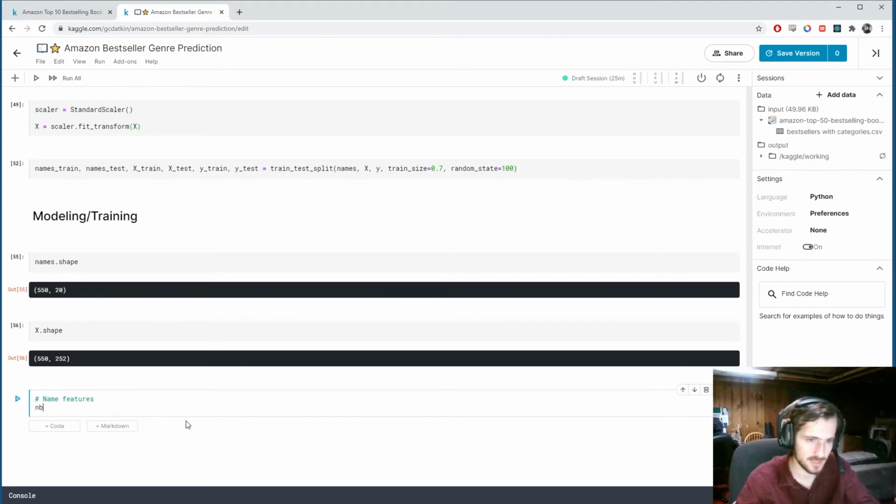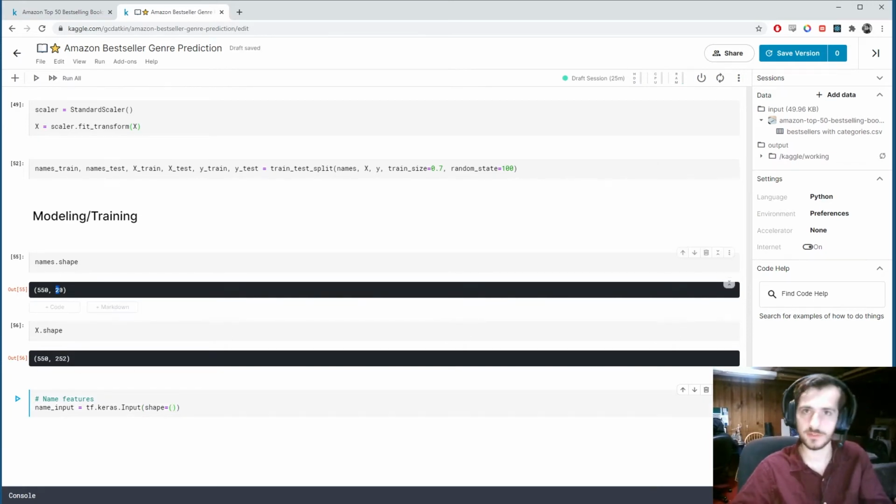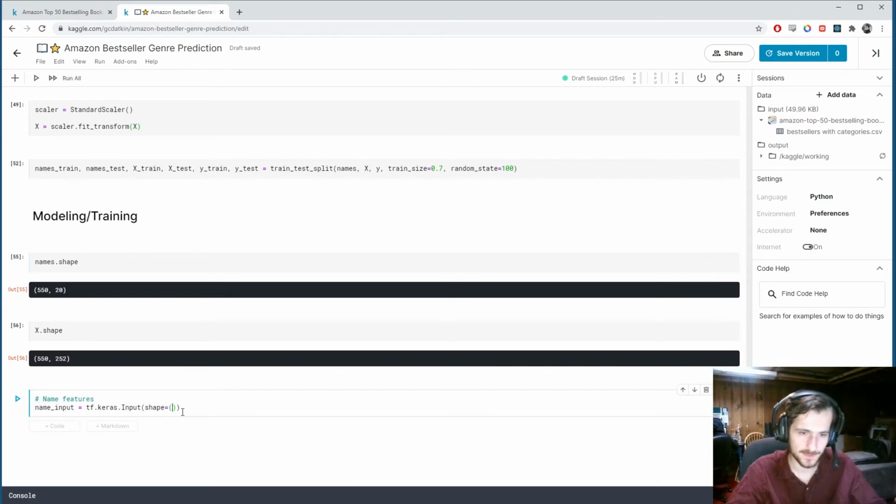We're going to create a name input layer. It's going to be tf.keras.Input. And let's specify the shape here. It's just going to be the shape of a single vector from our names, so it's going to be a vector of length 20.